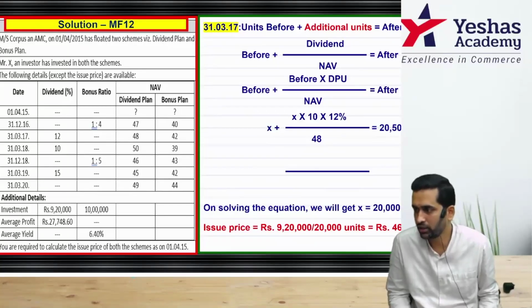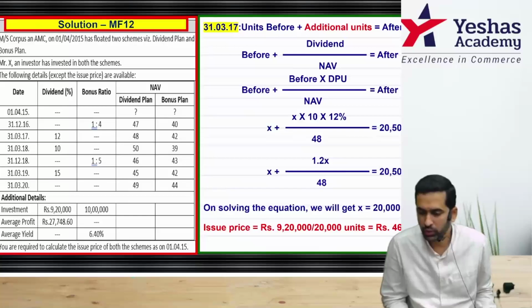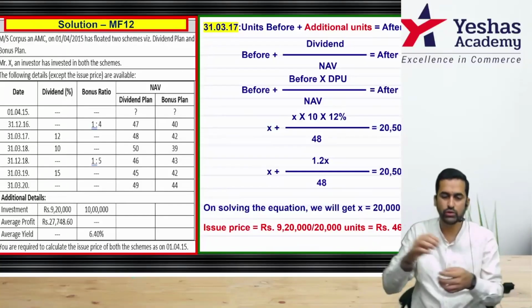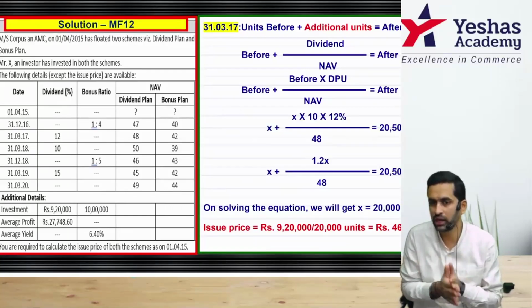So units will be allotted on that day rate basis, and this is x plus 1.2x by 48 is equal to 20500. If you solve, you get 20,000 units. That means this is what you started with.